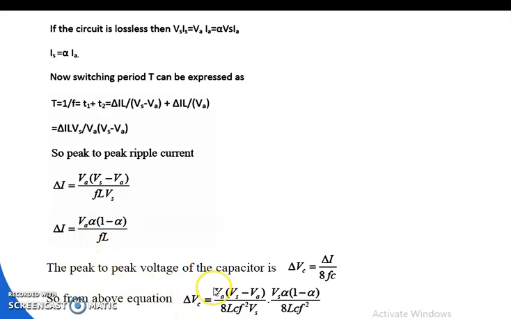The peak to peak voltage of the capacitor is del Vc is equal to del I by 8F into C. So from the above equation, del Vc is equal to Va into Vs minus Va divided by 8LC F square Vs, that is Vs alpha into 1 minus alpha by 8LC F square.